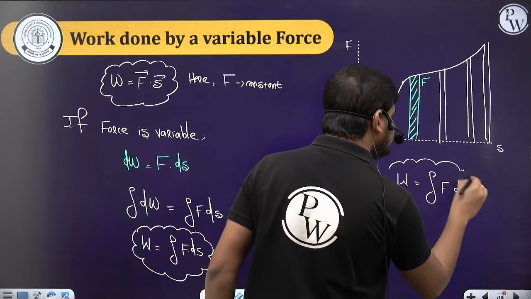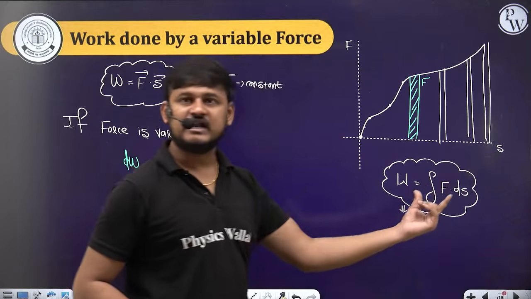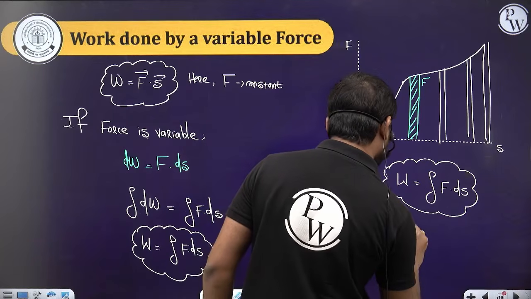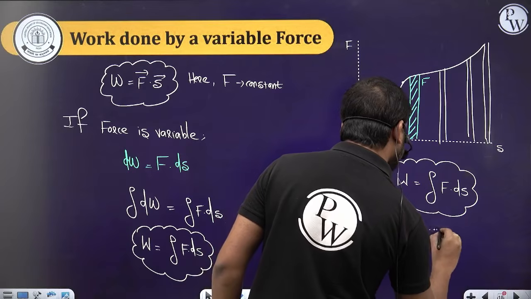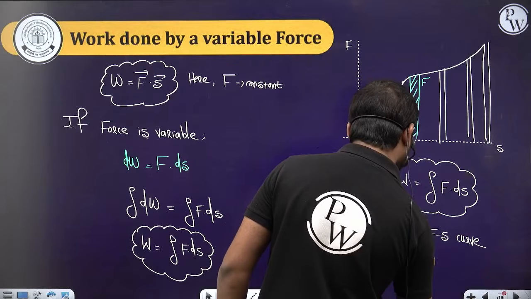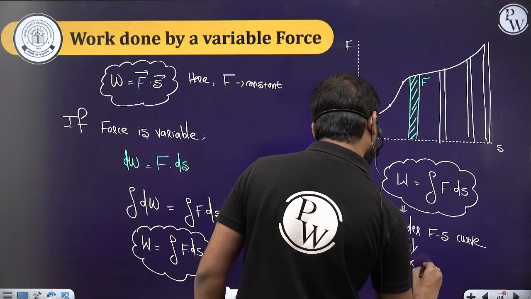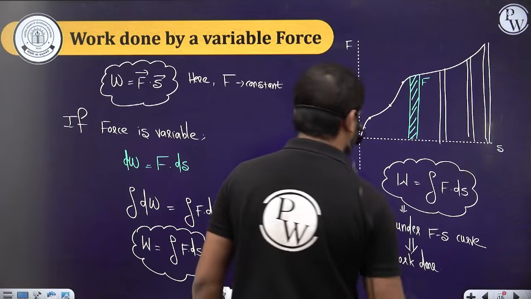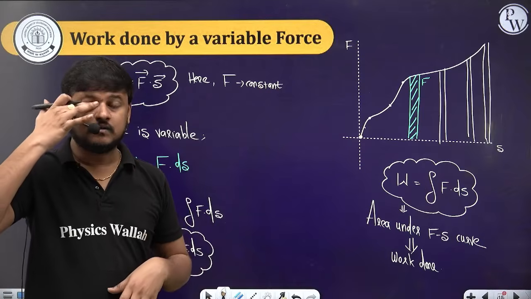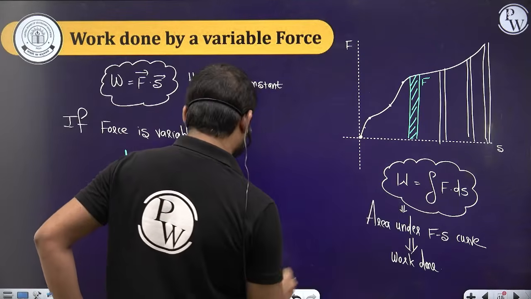So now here you should write that the area under the F-s curve results in the work done. So the area under the F-s curve will result in the work done. Clear? Understood, guys? So now here one more thing.